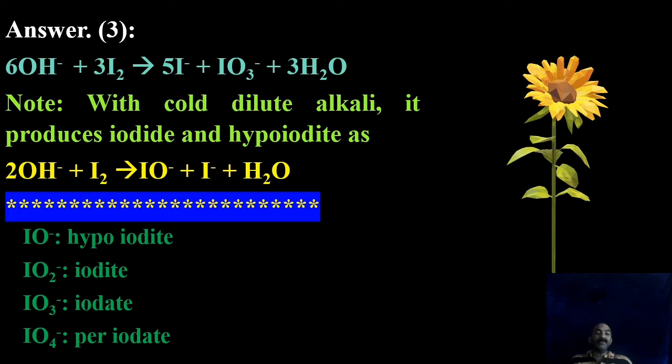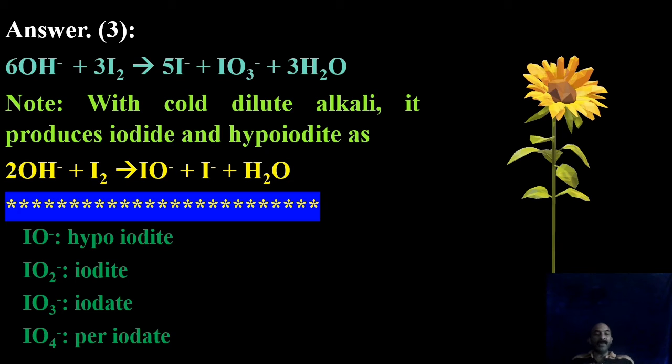To make you familiar with the names, please remember IO- is called hypoiodite, IO2- is called iodite, IO3- is called iodate, and IO4- is called periodate. You can remember these names without fail this way. Please listen. See, please remember these two first, iodite and iodate. Whenever the oxidation state of the central atom is high, we use -ate. When the oxidation state is low, we use -ite. For example, nitrite, nitrate, sulfite, sulfate, like that.